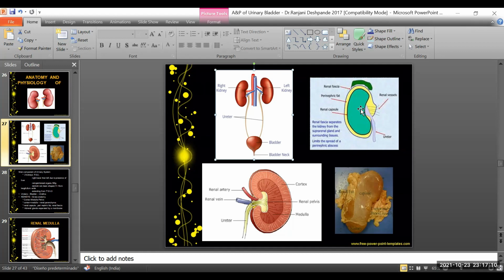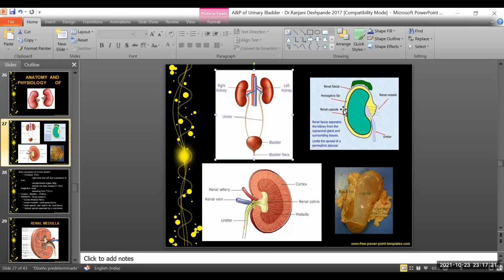This is again one of the anatomical justifications of the same.